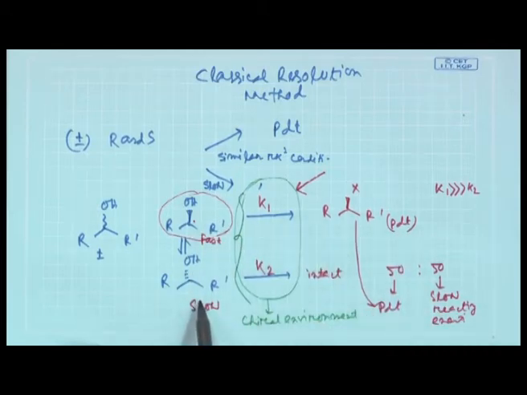The slow reacting enantiomer does not react under that condition. So, that will give you a very good condition of kinetic resolution. So, this is the kinetic resolution case.